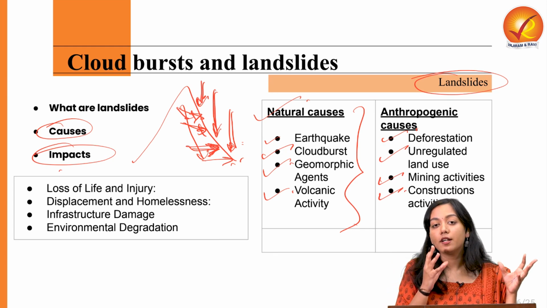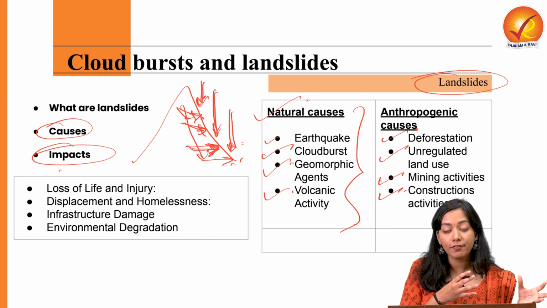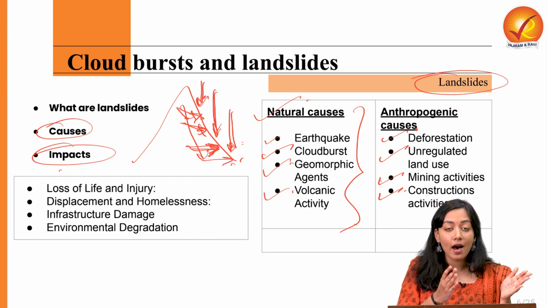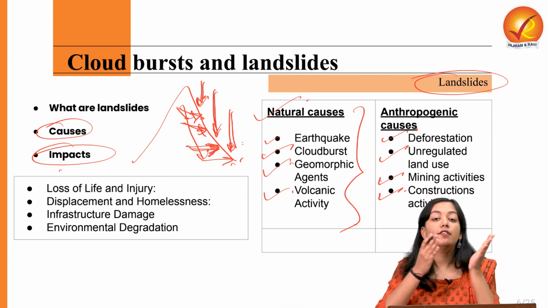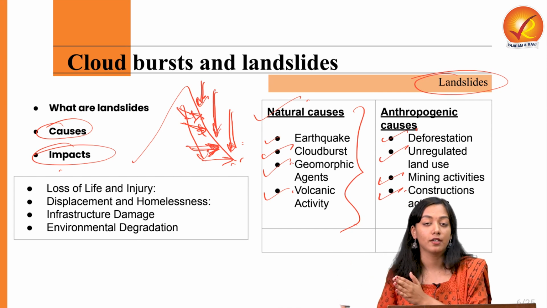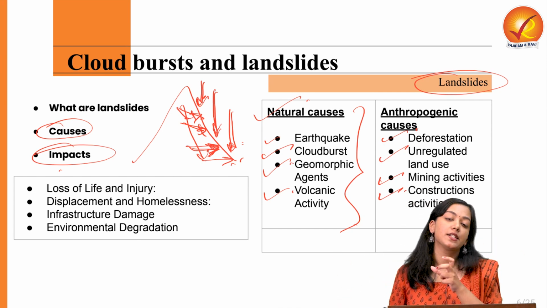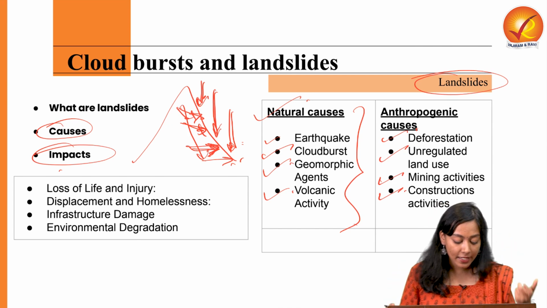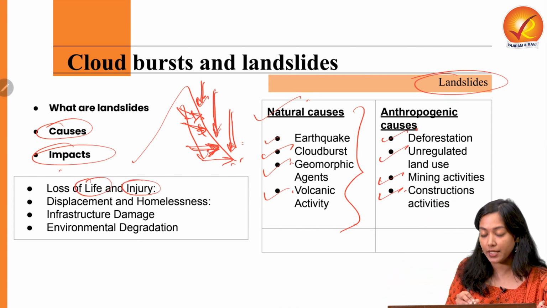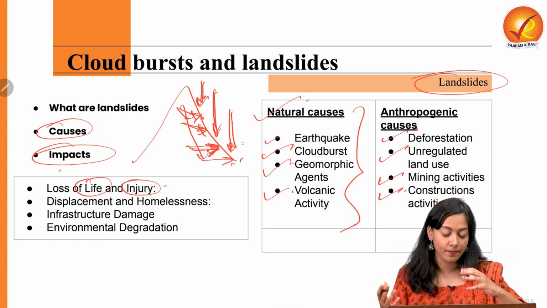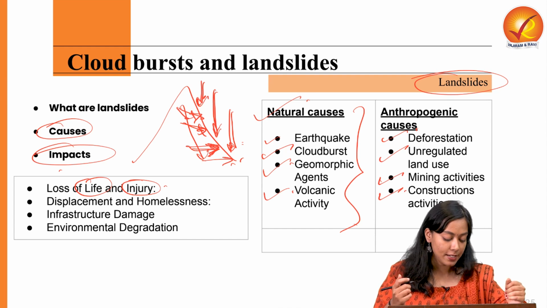See, any geophysical event can be a hazard if it is a potential threat to life and property. But a hazard, if compounded by vulnerability to damage life and property, becomes a disaster. So not every hazard is a disaster, but if it adequately affects life and causes injury to livelihood or to property, it ultimately becomes a disaster. This is what is happening with landslides also.